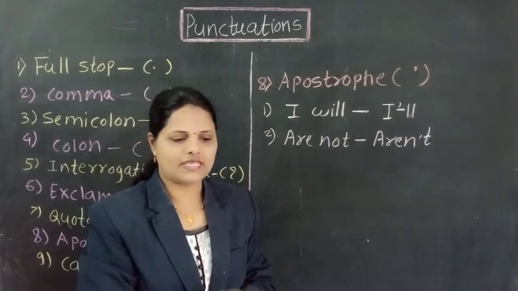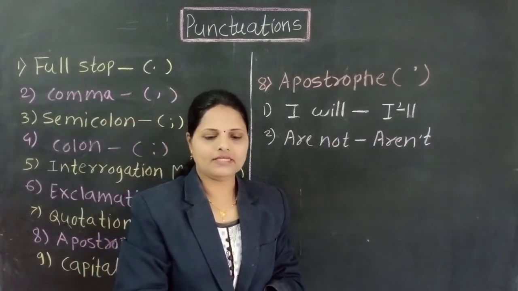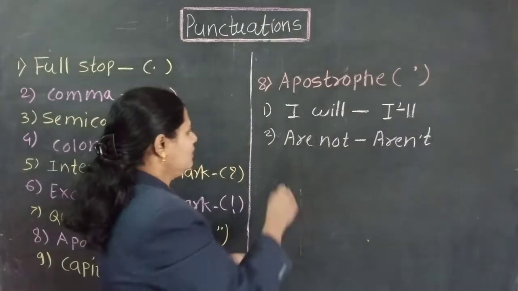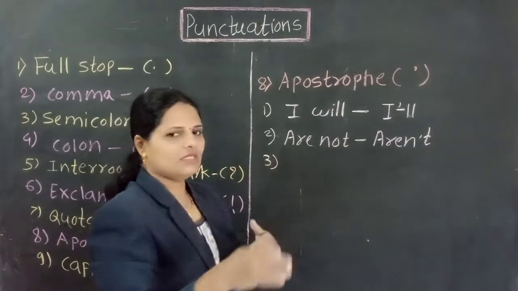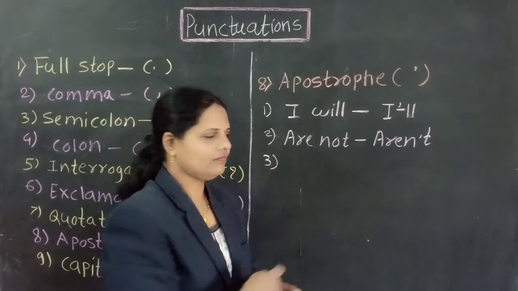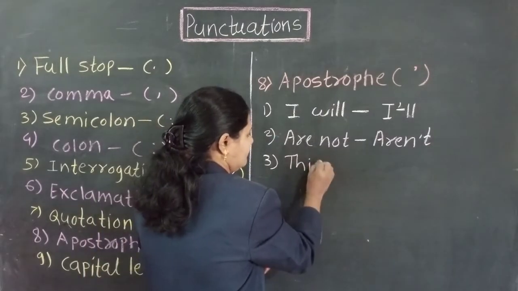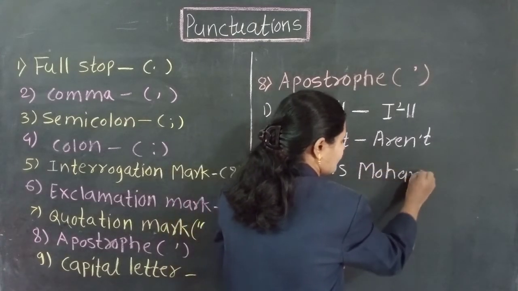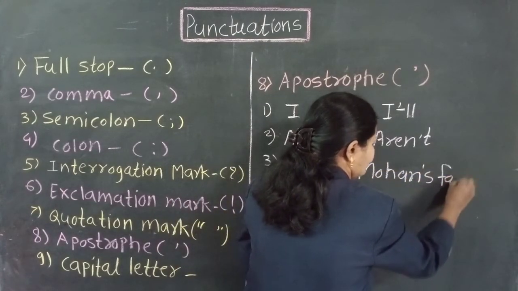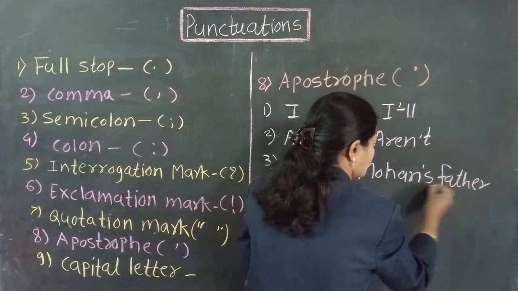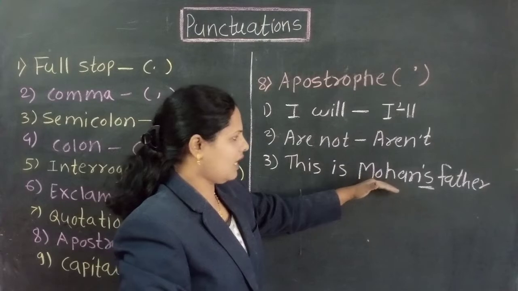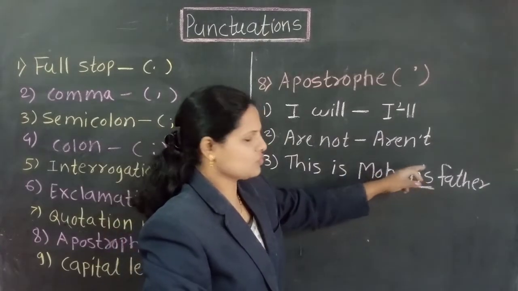As well as there is a second use of apostrophe, and that is to show the possession to a noun. Means I want to show this is Mohan's father. This is Mohan's father. Here to show the possession of the noun, I use here apostrophe.